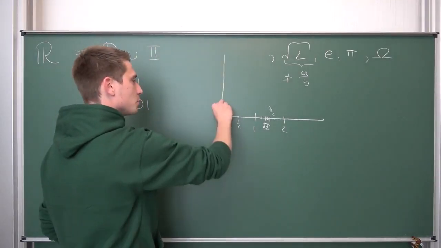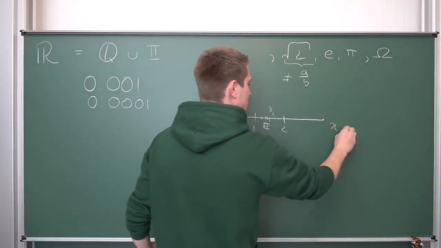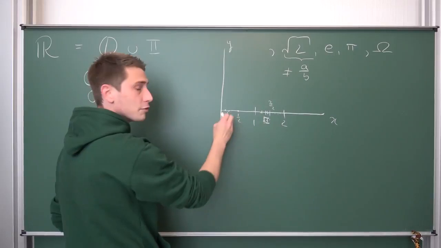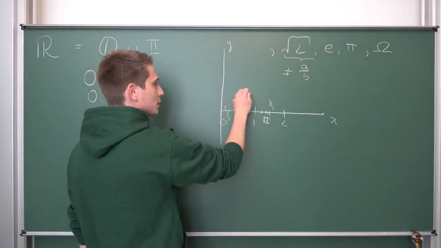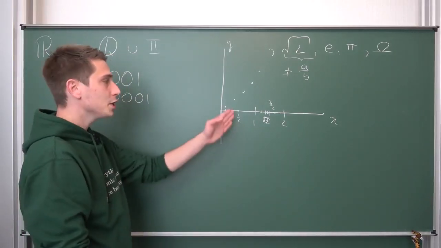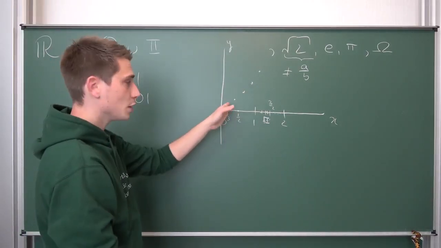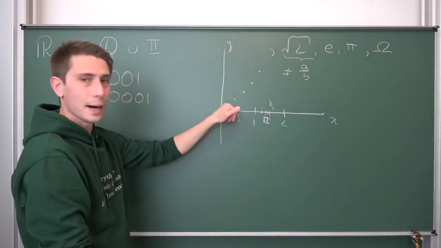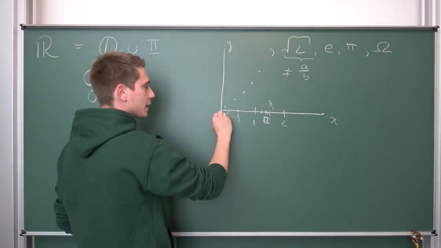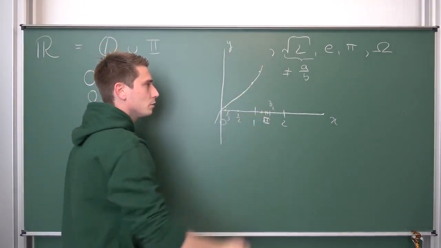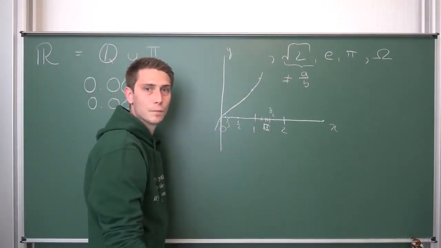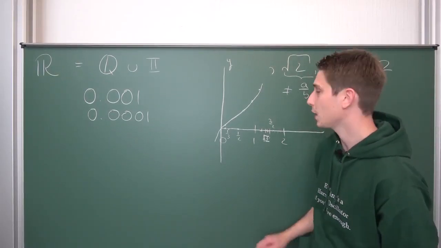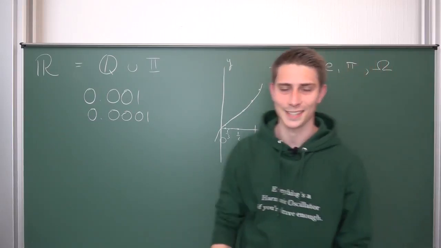For example, just put another axis here. Then you have an x-axis here and a y-axis. And instead of just going by the rational numbers on this line, if you would just go by the rational numbers, you could just go like this, for example, on the curve, because you would need to leave gaps between those rational numbers, between those pairs of points, pairs of coordinates. But now with the real numbers, this thing can actually be closed to a line which goes continuously through. And yeah, this is what real numbers are for. It just helps us make things way nicer. We can keep stuff continuous. We don't need to act discrete anymore.